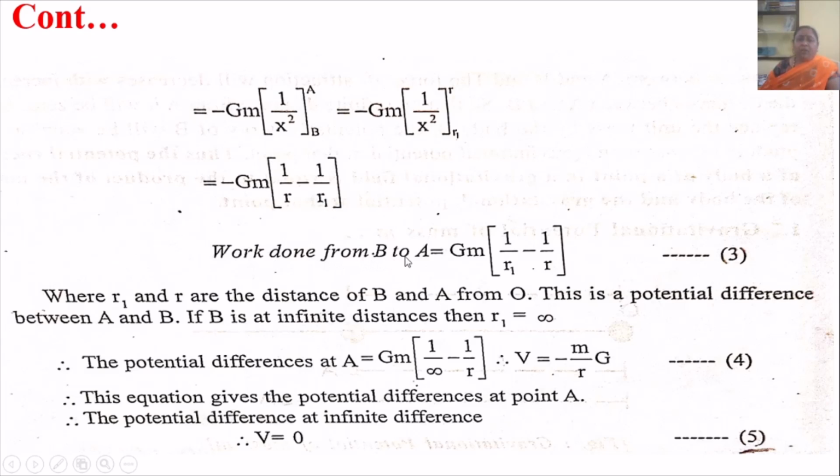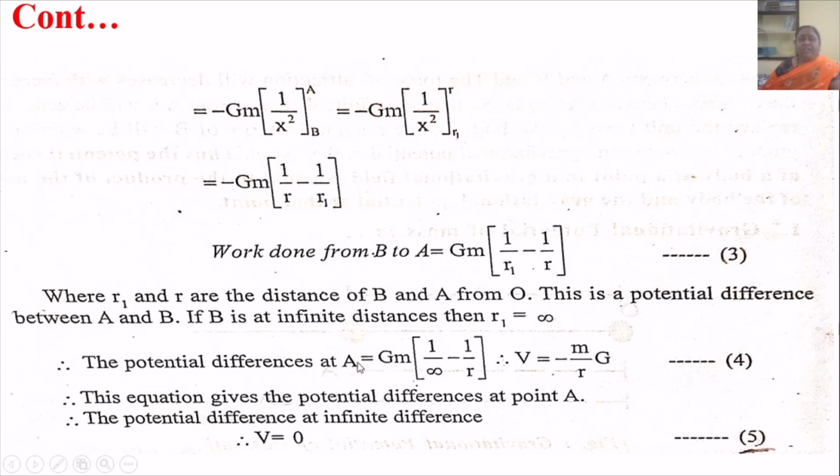Now, work done from B to A is equal to G into M into 1 upon R1 minus 1 upon R, where R1 and R are the distances of B and A from O. This is the potential difference between A and B. If B is at infinite distance, then R1 is equal to infinity.